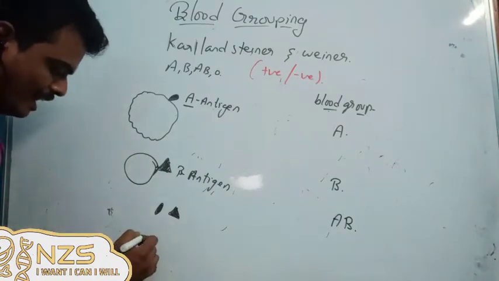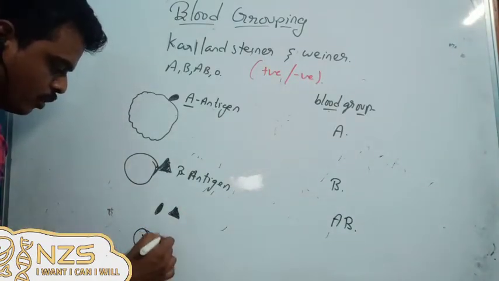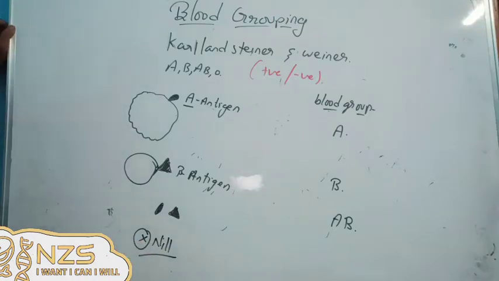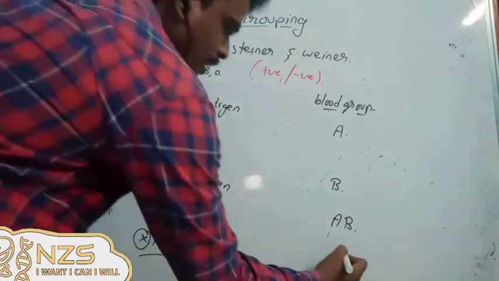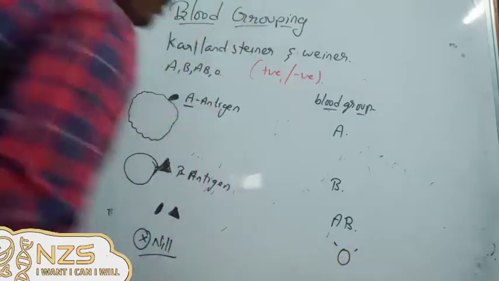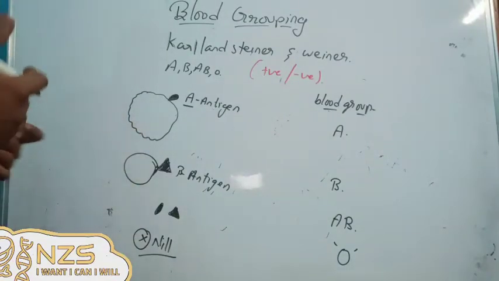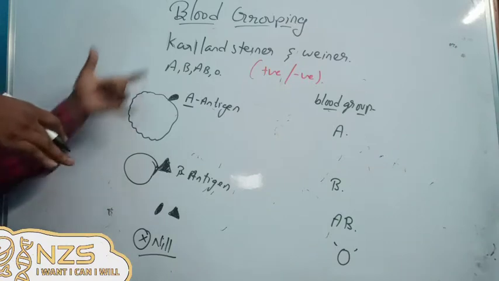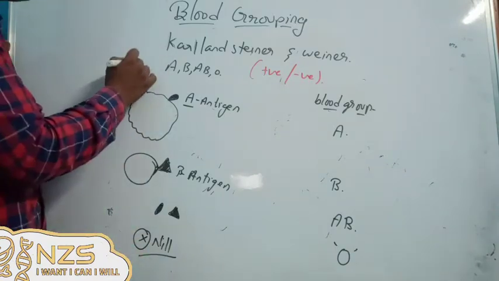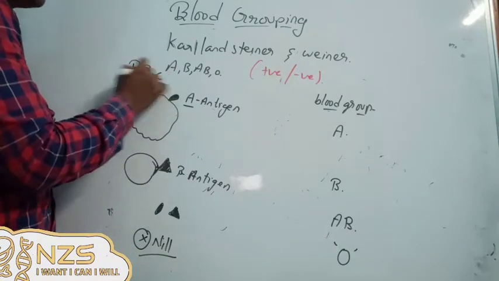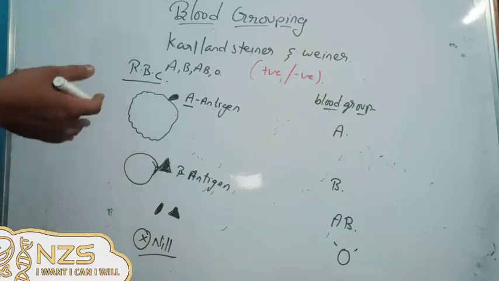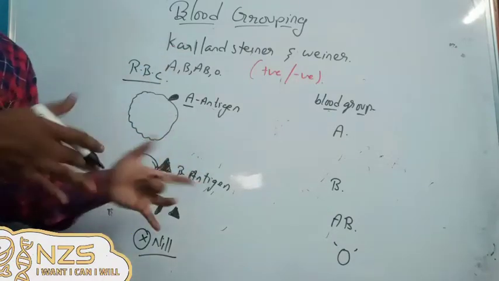Now who doesn't have any antigens, nil, 0, that person will come under blood group O, which is actually indicating the zero. Nothing is there, no antigens. Now when he was observing, this was on the red blood cells, on the RBC membrane. So we have the glycoprotein nature which forms the antigens.